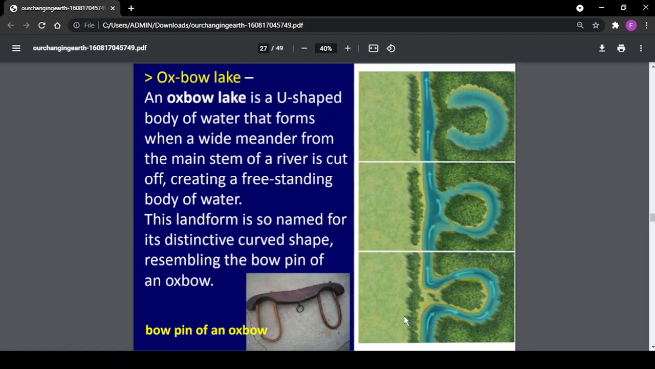Oxbow Lake. An oxbow lake is a U-shaped body of water that forms when a wide meander from the main stream of a river is cut off, creating a freestanding body of water. This landform is so named for its distinctive curved shape, resembling the bow pin of an oxbow.